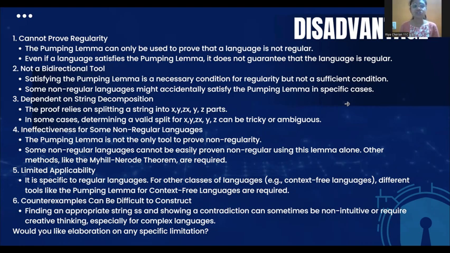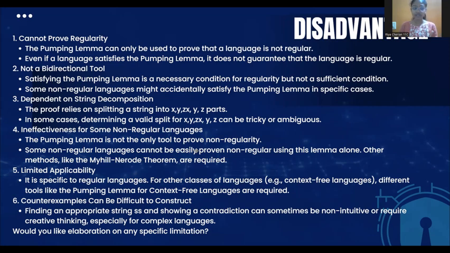The third disadvantage is dependence on string decomposition. The proof relies on splitting a string into x, y, and z parts. In some cases, determining a valid split for x, y, and z can be tricky or ambiguous. The fourth disadvantage is ineffectiveness for some non-regular languages. The pumping lemma is not the only tool to prove non-regularity. Some non-regular languages cannot be easily proven non-regular using this lemma alone. Other methods like the Myhill-Nerode theorem are required.